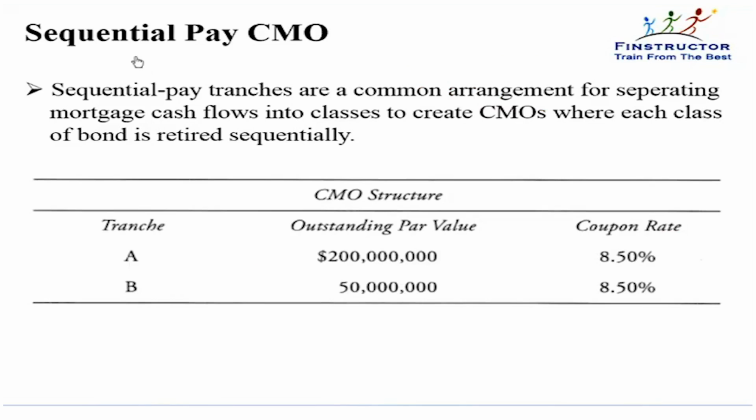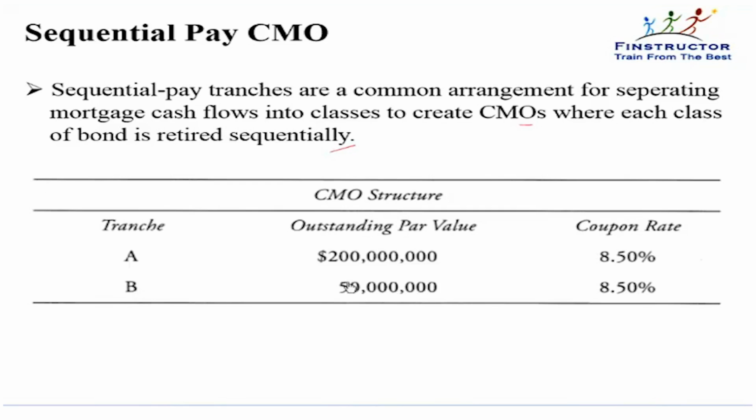The first type of collateralized mortgage obligation that we'll study will be a sequential pay CMO. This is a common arrangement for separating mortgage class cash flows into classes to create CMOs, where each class of bond is retired sequentially. We'll understand with an example.